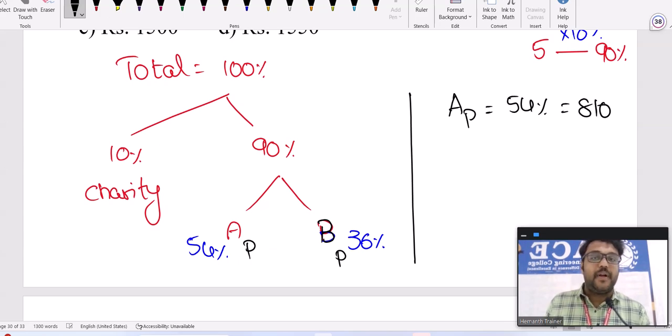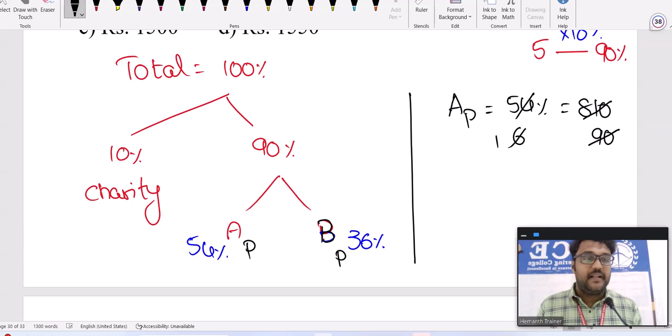Now I want the total profit, meaning 100%. From this we need to calculate what 100% is. 54% is 810, so 54 times 15 is 810. So 1% is 15. Total profit is 100%, so how much then? 1500. That's your answer.